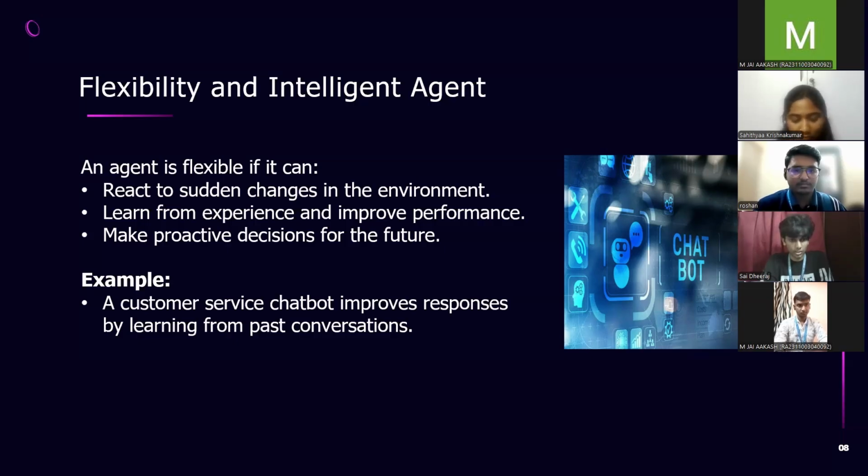The third condition to be satisfied is to make proactive decisions for the future. When an agent makes proactive decisions for the future, it is said to be flexible. When an agent satisfies all these three conditions at once, it is said to be flexible. For example, a customer service chatbot improves responses by learning from past conversations.